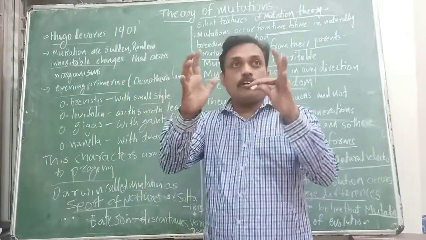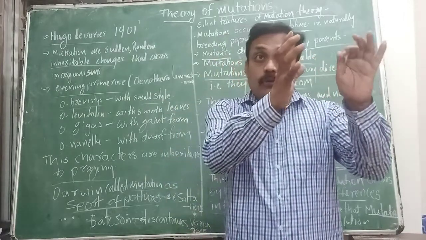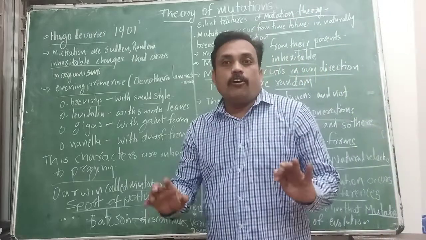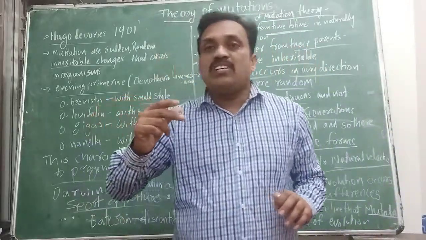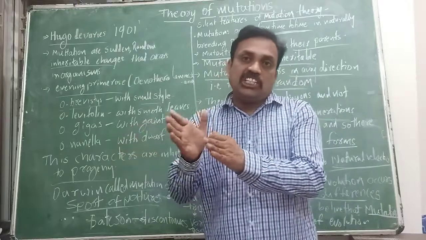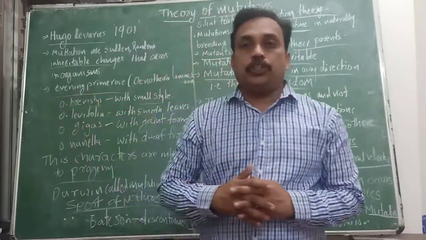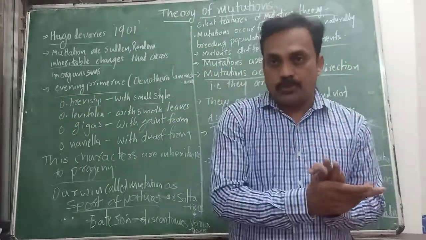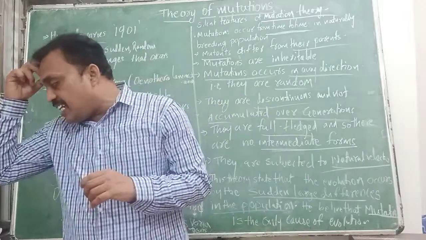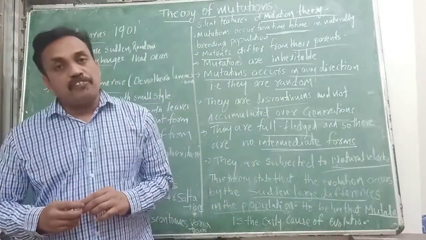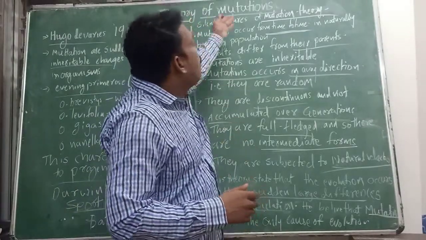The cause of mutations: changes occur in particular cells only, not in all cells of our body, especially the sperm cell and egg cell. If any change occurs in the DNA there, that is inheritable. That is the cause of variations in evolution. As per Hugo de Vries, he proposed the theory of mutations, and this is also called the mutation theory of evolution. These are the salient features of the theory of mutations. Thank you.